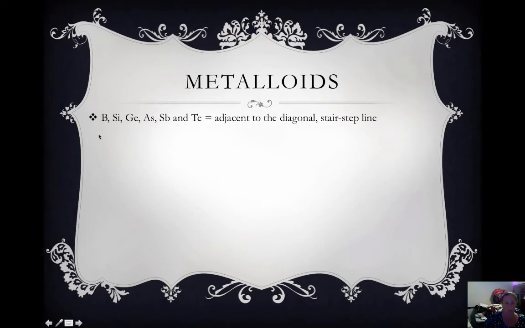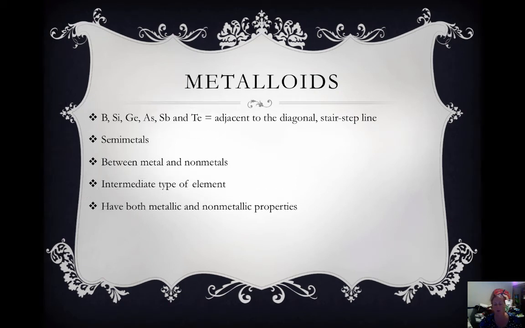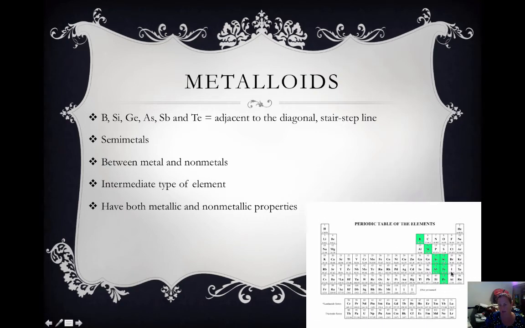So boron, silicon, germanium, etc., those are our metalloids. These are semi-metals. So they are between metal and nonmetals. They have similar characteristics to both. They are an intermediate type of element, which means they're in the middle. They have both metallic and non-metallic properties. So this is the line that we colored today.